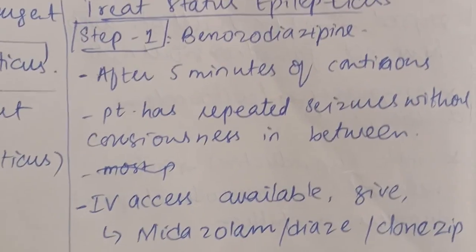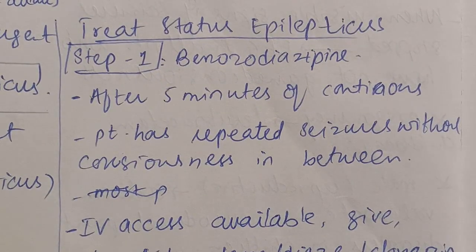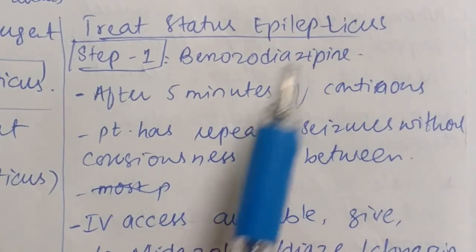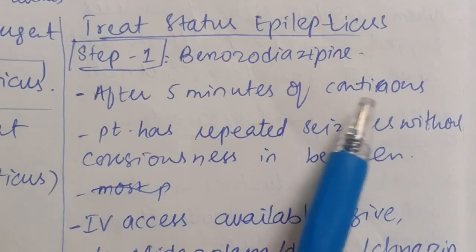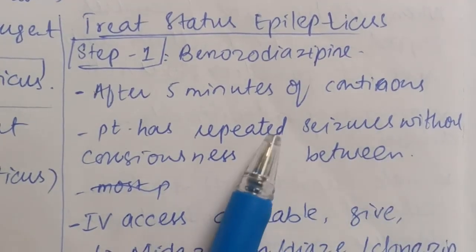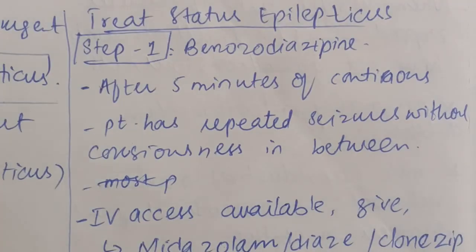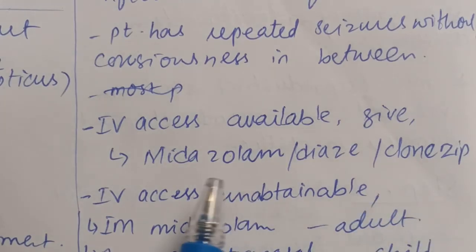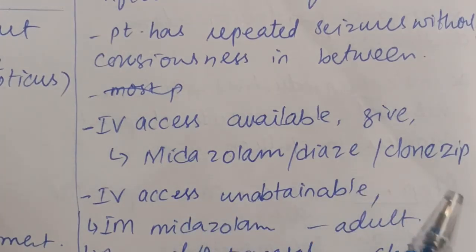Now, coming towards the very important part, we are going to treat the status epilepticus. There are certain steps where we are going to administer certain drugs at certain steps, right? So, step one, the number one drug that we are going to administer in status epilepticus is benzodiazepine. After 5 minutes of continuous seizures, if the seizures have not stopped, and the patient has repeated seizures without consciousness in between, we are going to take the IV access, and if the IV access is available, we are going to give the IV midazolam, diazepam, or clonazepam. Any one drug of the three drugs we are going to administer.